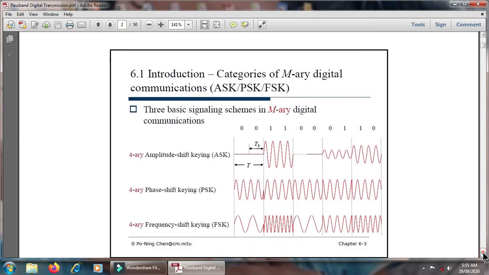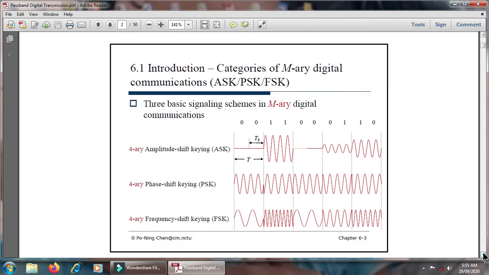Then next, there is an introduction to the categories of the M-ary signaling scheme. There are three basic signaling schemes in M-ary: the amplitude shift keying technique, the phase shift keying technique, and the frequency shift keying technique. Here there are four different levels in concern with the amplitude, and four different fashions should be created here.